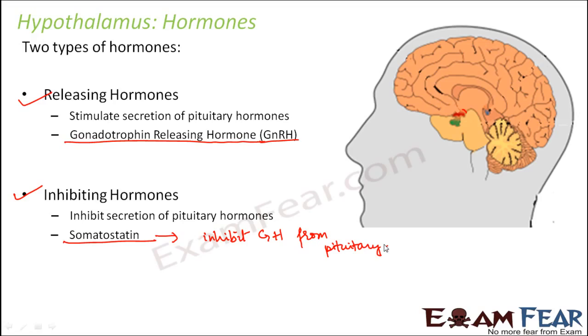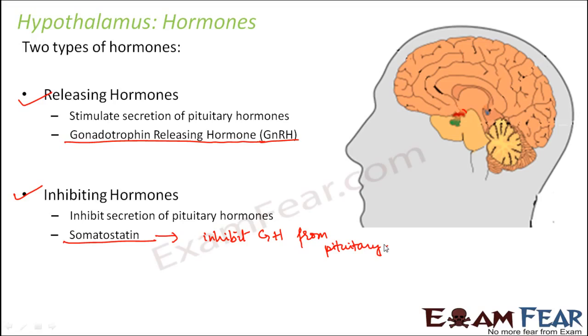Now the pituitary cannot keep on releasing growth hormone throughout the lifetime of a person. You would have seen it for yourself that we all grow only up to a certain age. Our height does not keep on increasing throughout our lifetime. It happens only up to a certain age. After that, the growth hormones do not get secreted that much. Right? So how does the pituitary know? Now the pituitary gland is the one which secretes the growth hormone.